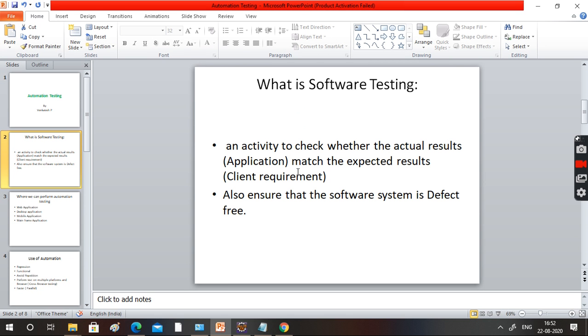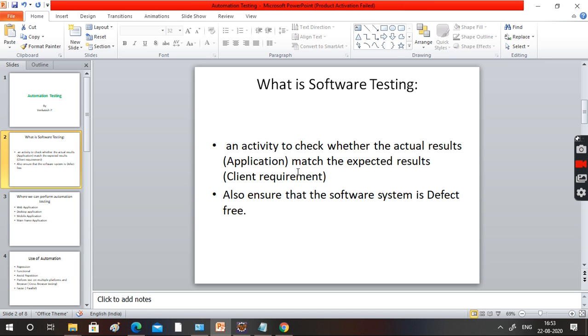So the first question you will get is, what is software testing? Software testing is an activity to check whether the actual result matches the expected result. People always get this doubt actually: what is the actual result? We get the actual result from the application.